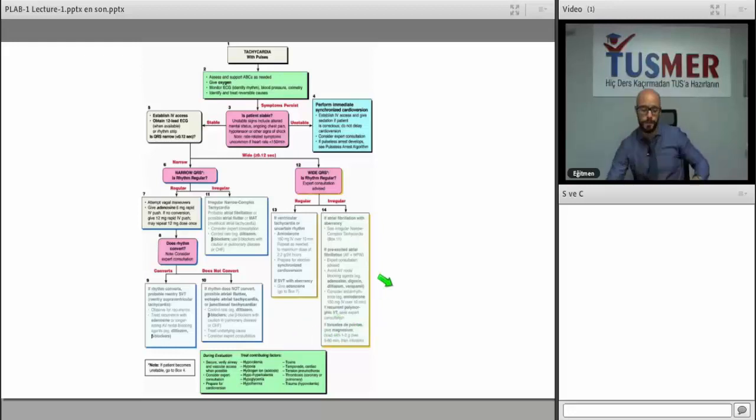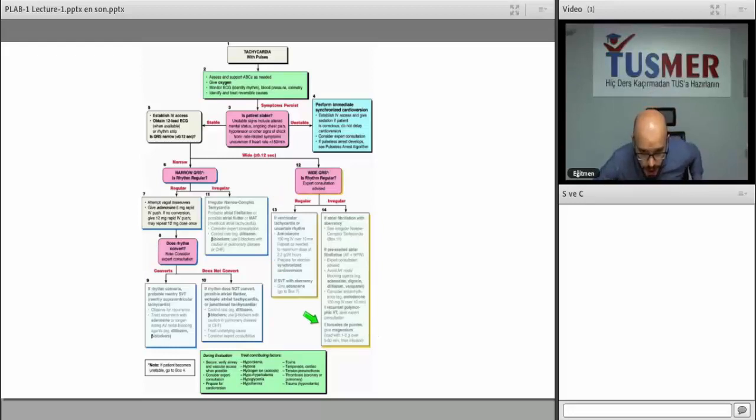Alcoholic patients, for example, can come with hypomagnesemia. Hypomagnesemia is very common in patients with alcoholism or anorexia nervosa, and very low magnesium levels can lead to torsade de pointes. Hypocalcemia can also lead to torsade de pointes. So you should know what torsade de pointes is. There is another picture I'm going to show you of what torsade de pointes is.